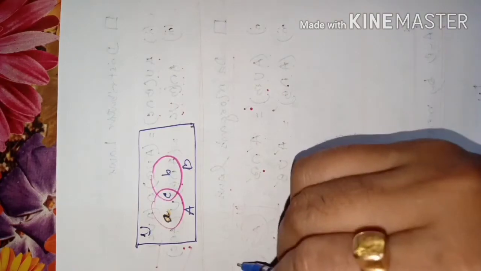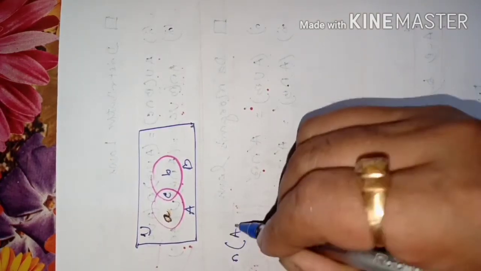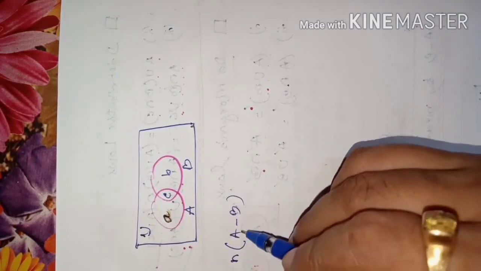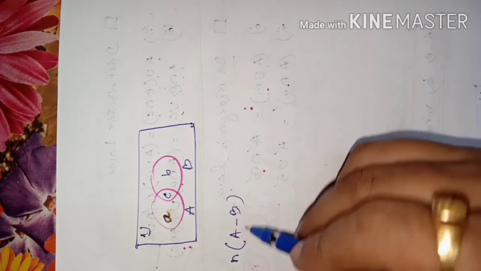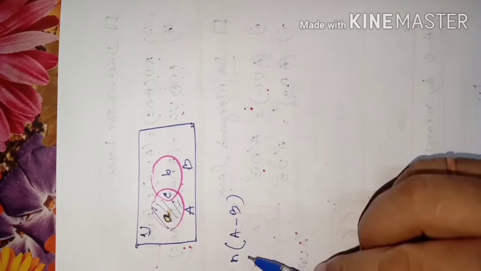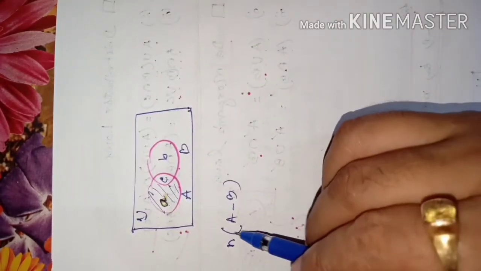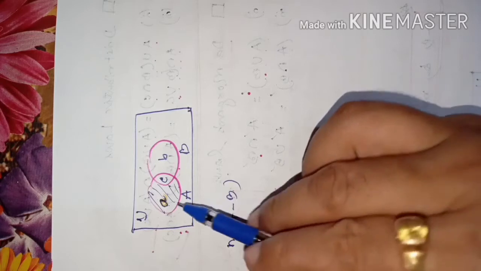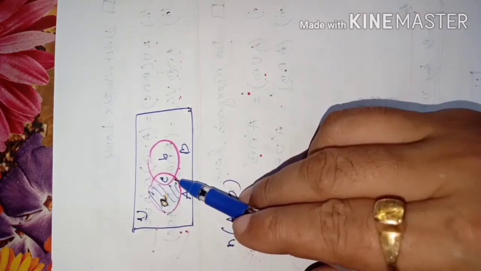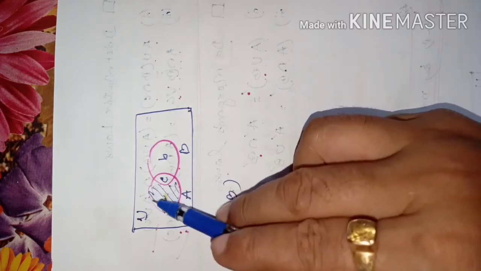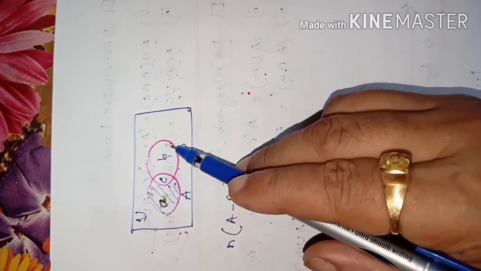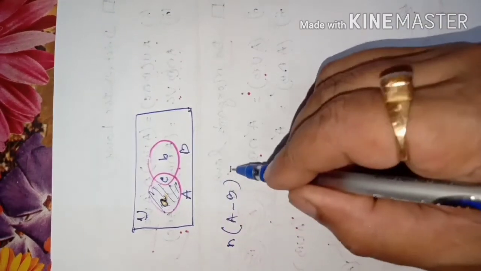That means if I ask you how many elements are there in A minus B, this is called the cardinal number. n of A minus B means how many elements are there in this part. Try to understand the meanings of these symbols. n(A minus B) means the number of elements in this portion which is occupied by the circle A, but excluding the portion covered by B. So that is equal to A.